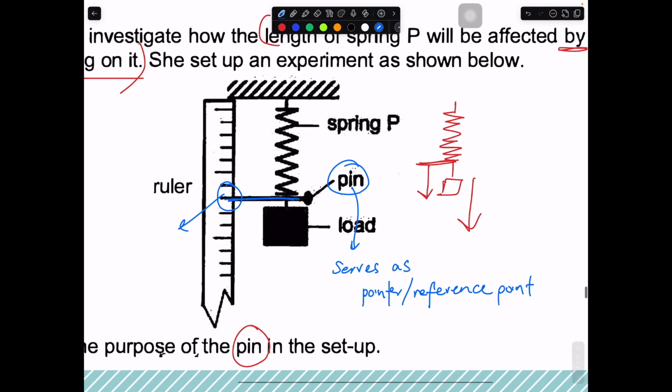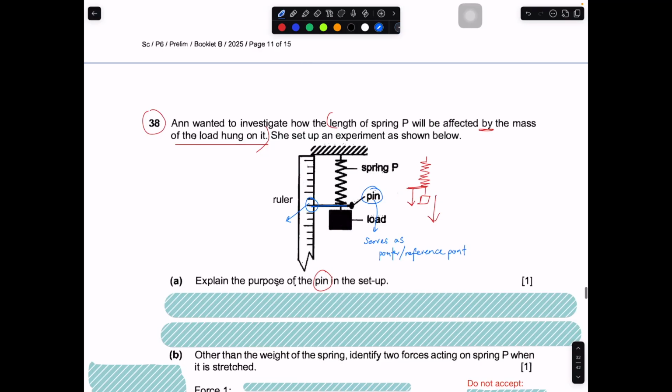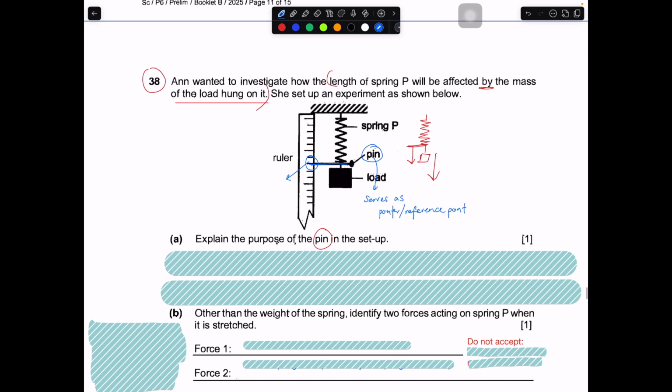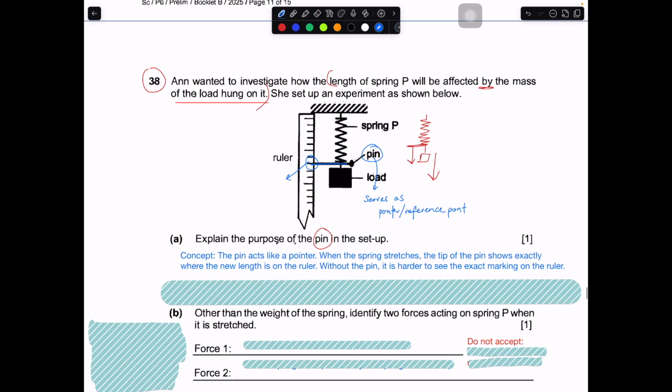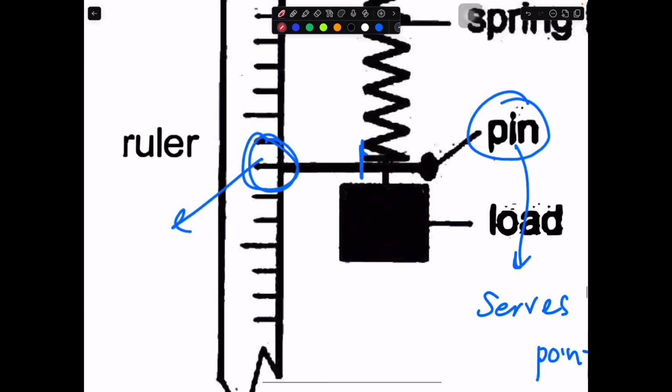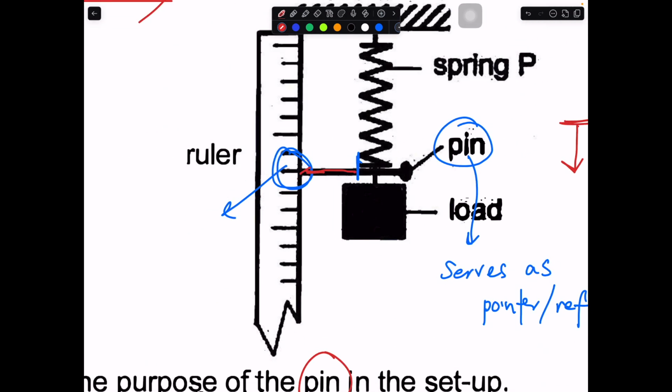Okay, so this is really an idea about how to improve the accuracy of your reading taken during this set of experiment. So the main concept is that it acts as a pointer. Also, when the spring stretches, the tip of the pin will show exactly where the new length is on the ruler. Without the pin, it's very difficult for you to judge, because you have to use your eyes to match it along to this length.